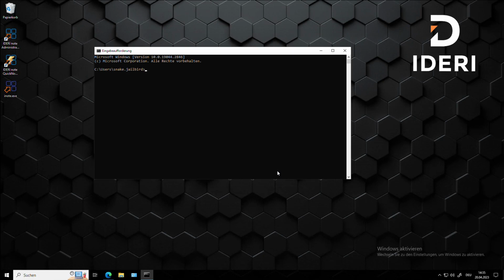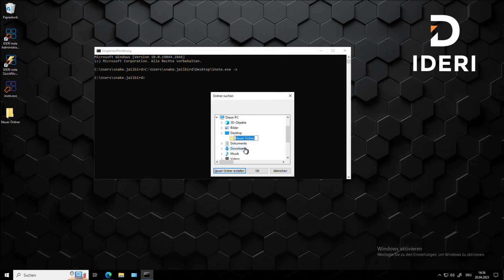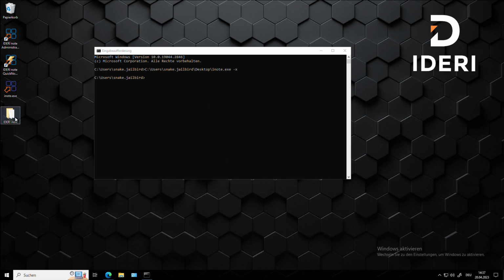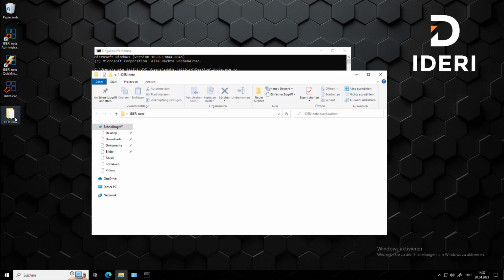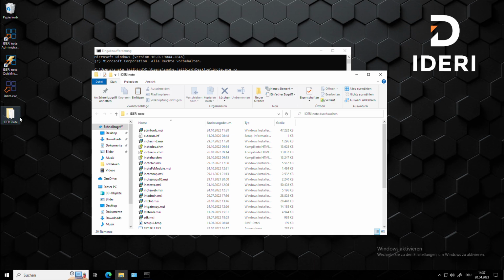For a silent or unattended installation, the ideri exec can be called in the CMD with the parameters -x or -e and thus unpacked. Just like that, you receive the installation files of the individual components in MSI form.